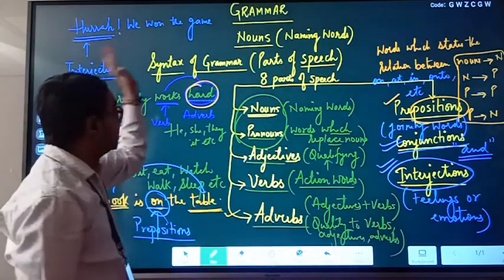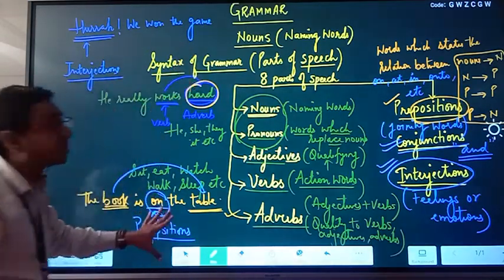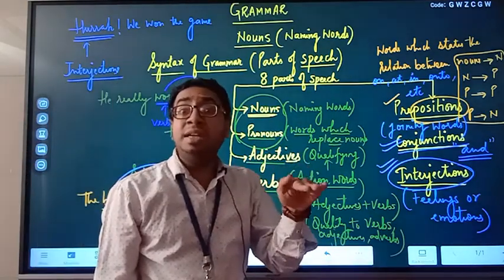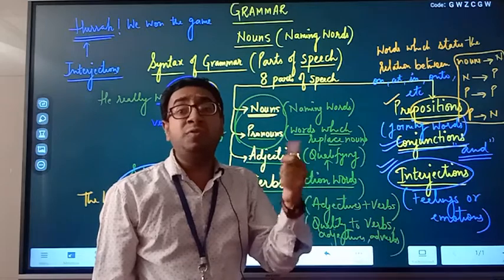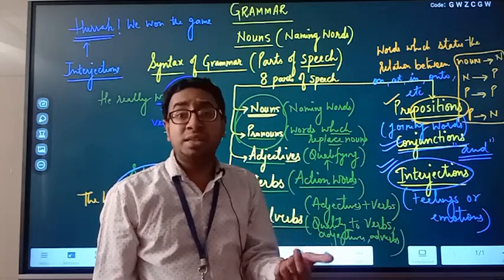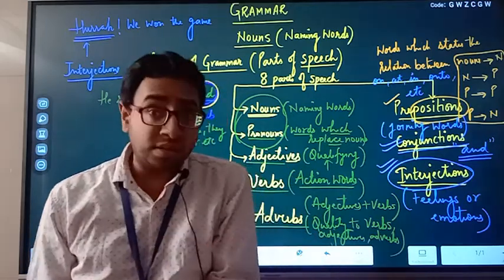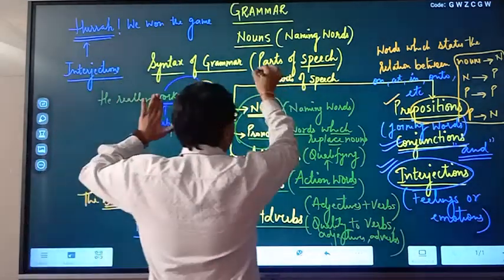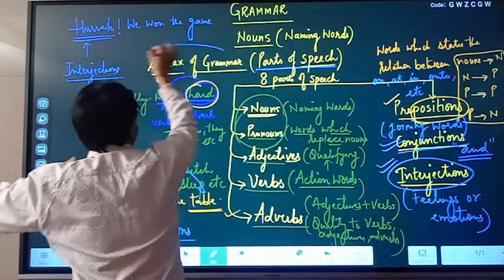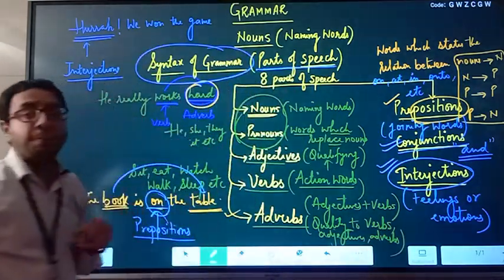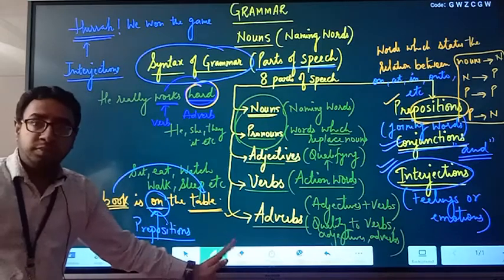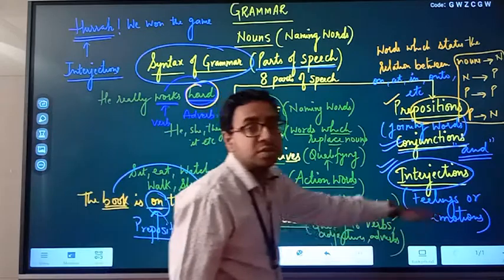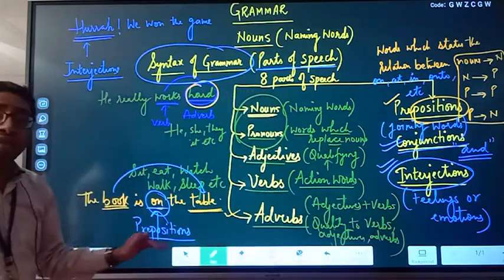Why do we need the syntax of grammar? Basically, syntax means the rules, like a formula. For example, in tenses, for the simple present tense, what do we require? Subject plus verb plus object. That's a syntax. That's a formula. That's the way you write. Similarly, to write a sentence, we need parts of speech. That is the syntax of grammar, the rules of grammar, the structure of a sentence. This is how grammar works. Are we clear? Any doubt anyone is having with this?